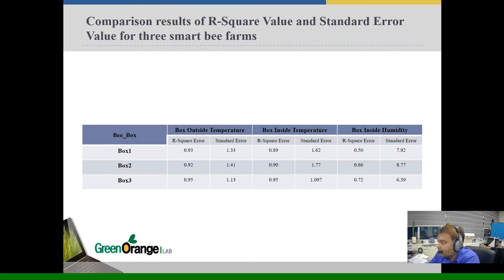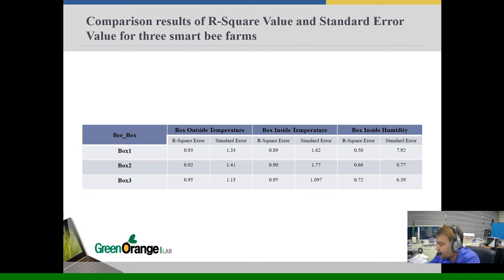Comparison results of R-square value and standard error value for 3 smart bee farm. Here we accumulate 3 farm analysis result in one table. Box 1 for farm 1, box 2 for farm 2, box 3 for farm 3. From the table we can say for outside temperature, box 3 prediction result is better than other two.